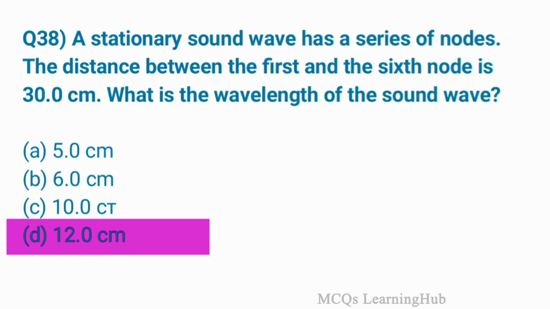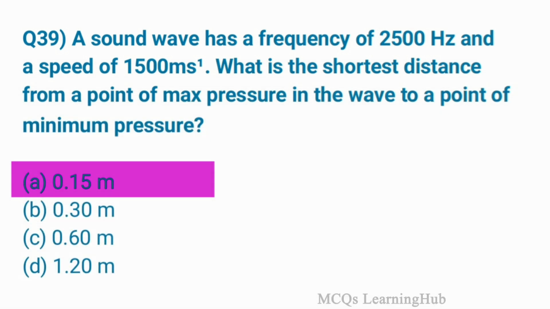Option D, 12.0 centimeters. A sound wave has a frequency of 2500 Hz and a speed of 1500 meters per second. What is the shortest distance from a point of maximum pressure in the wave to a point of minimum pressure? Option A is correct, 0.15 meter.